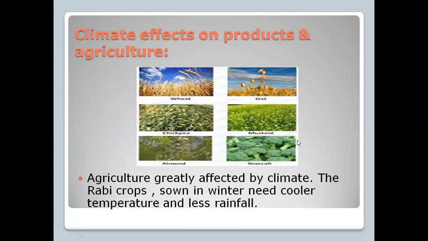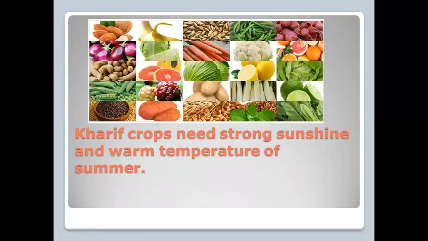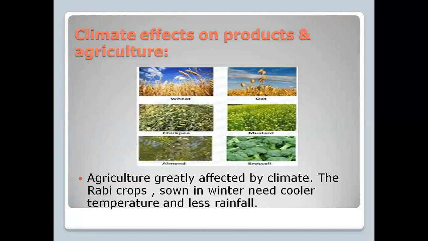Okay, here we can also see that we have shown you different crops like wheat, chickpea, almond, broccoli, mustard, oat. Then kharif crops, the other type of crop that we have just talked about, need strong sunshine and the warm temperature of summer, whereas the rabi crops need cooler temperature and less rainfall.